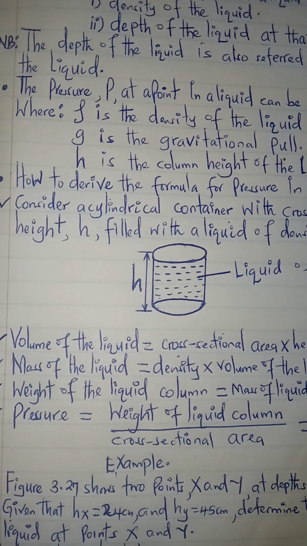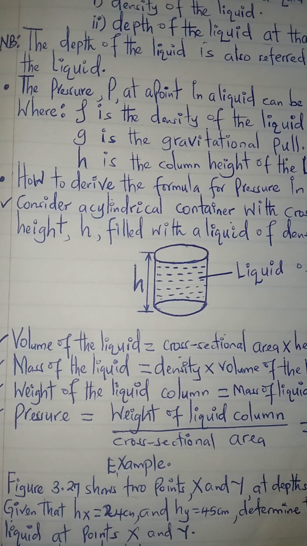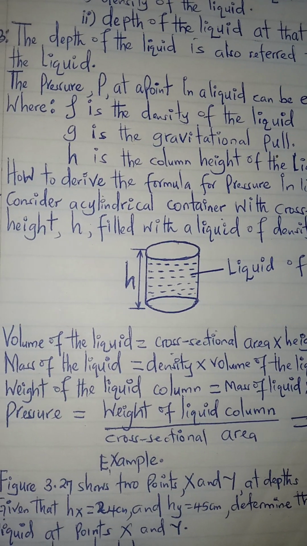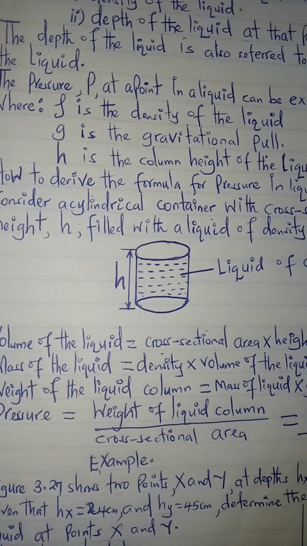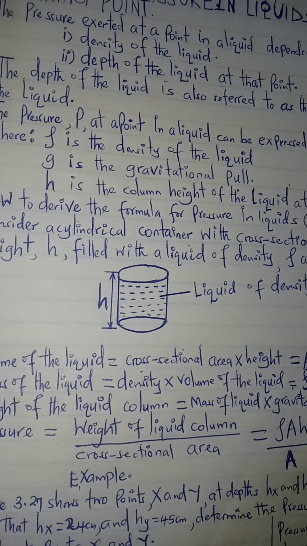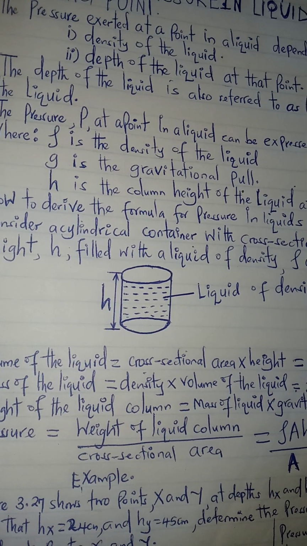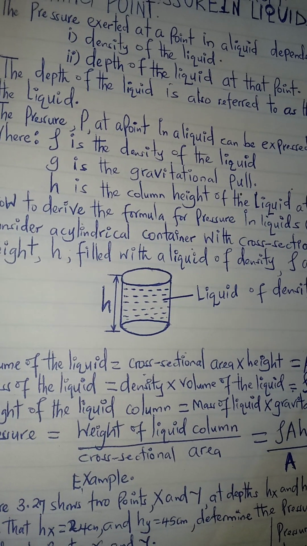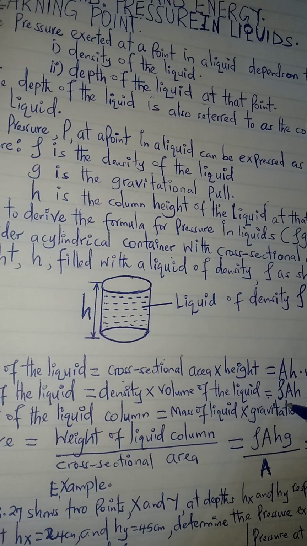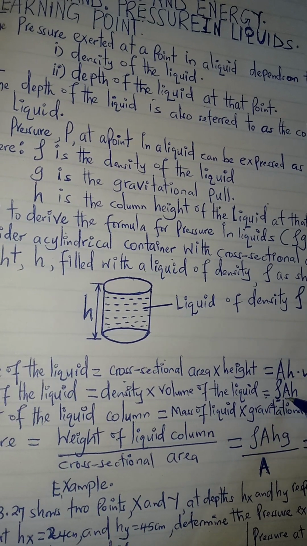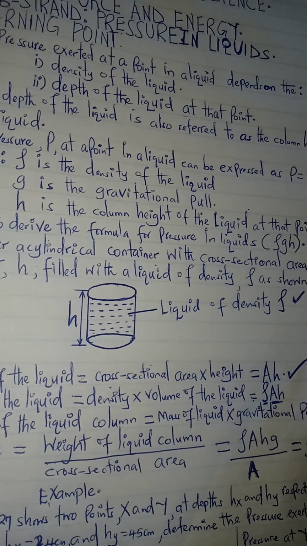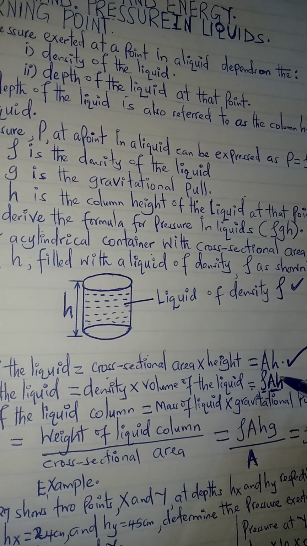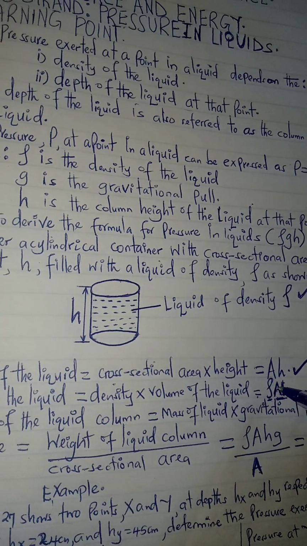And we also need to get the mass. The mass of the liquid, remember, is the density times volume. That was in measurement form 1. So the mass of the liquid is the density times the volume of that liquid, which for that case should be rho, which is the density here, times A h. A h was initially there, which was the volume. So A h is the volume, and rho is the density.